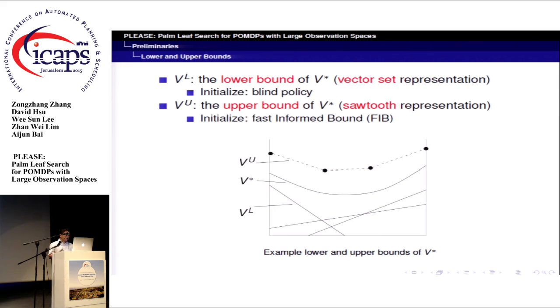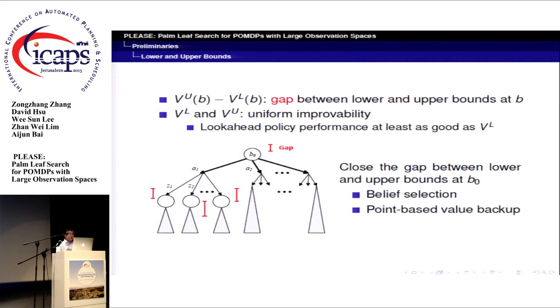POMDP solvers usually need to construct the lower and upper bounds of the optimal value function to find an optimal solution. The lower bound is initialized by the blind policy and represented as a vector set. The upper bound is initialized by the FIB method and represented as a belief value pair, also known as the sawtooth representation.